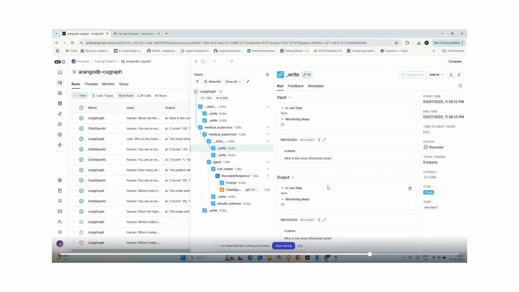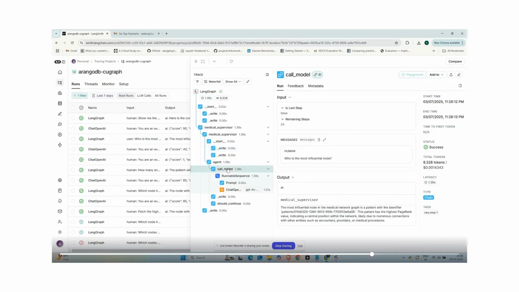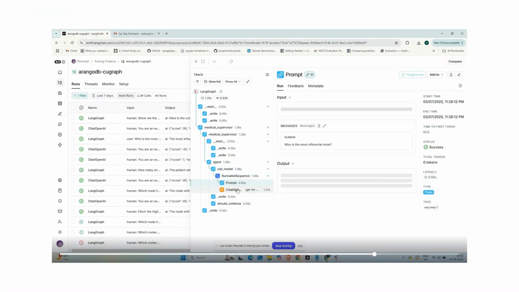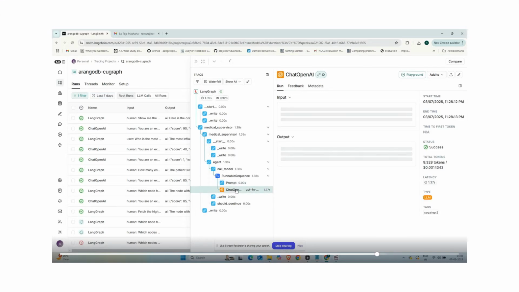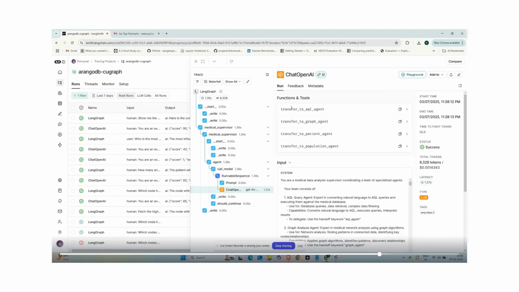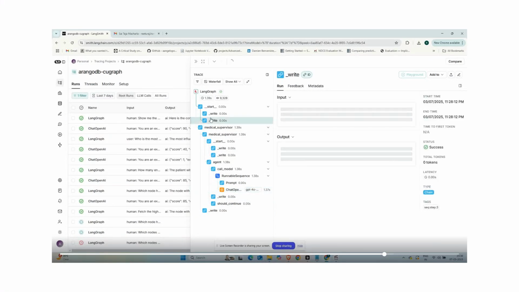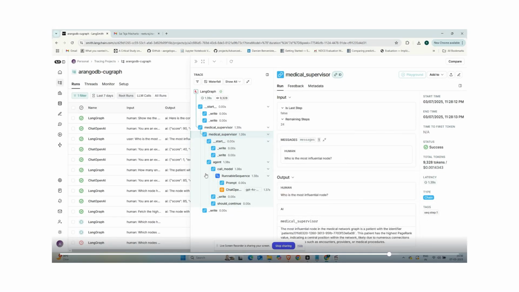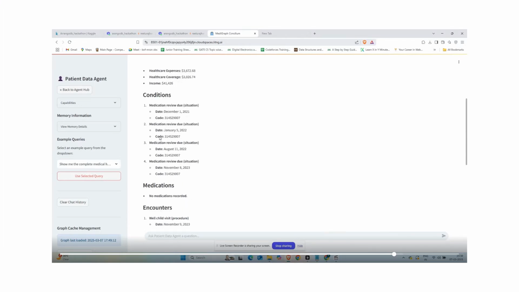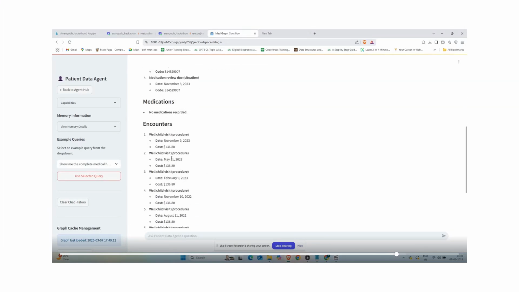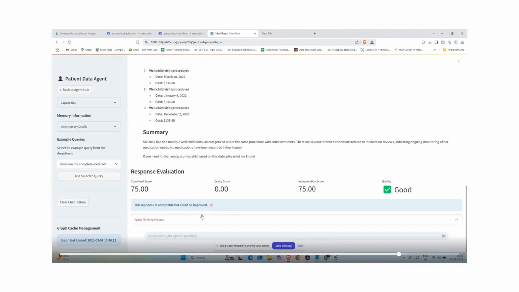You can see how much time is being taken and how many tokens are being utilized for the query execution. It helps us analyze our agent system very nicely based on latency. Now you can see that we get the response.